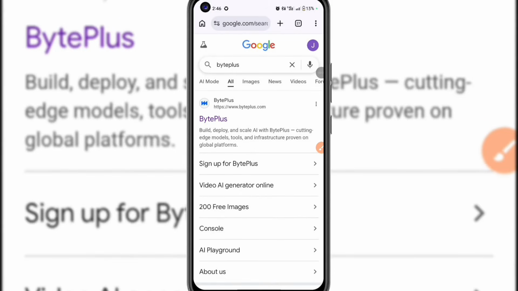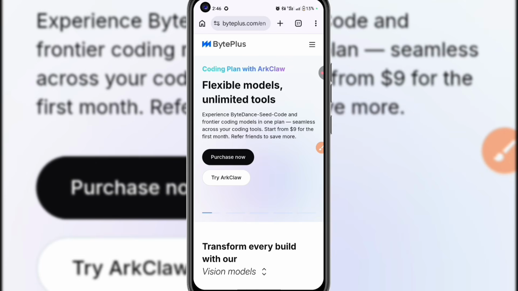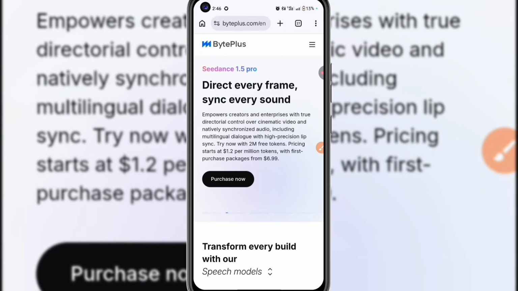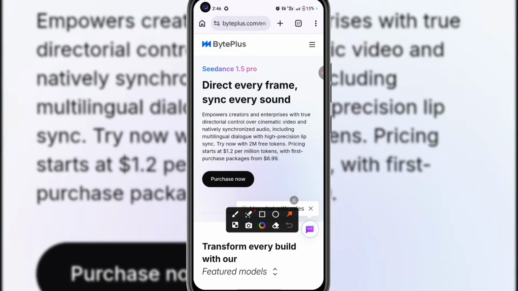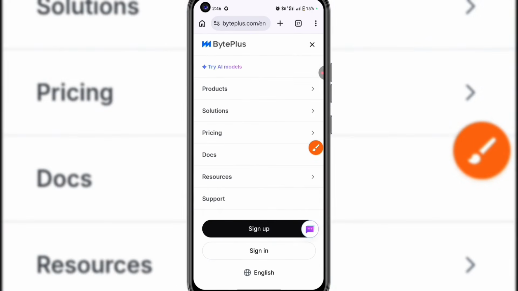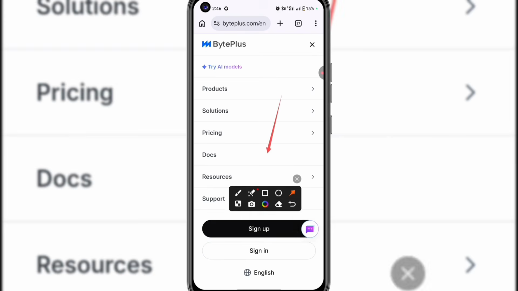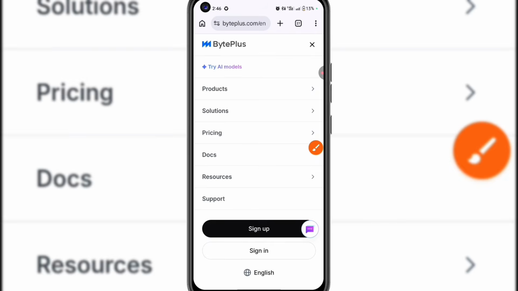Go to your browser and search for Byte Plus. Once you search for it, you are going to see this first option, Byte Plus. Click on it. And then once you click on it, it's going to bring you to this interface. Click at the top these three lines. Click on it, and you're going to see Sign Up and Sign In. So I'll just click on Sign Up.